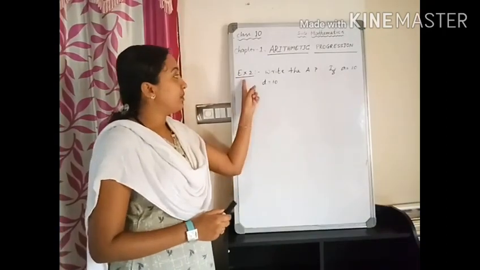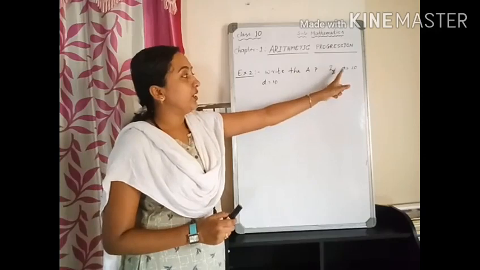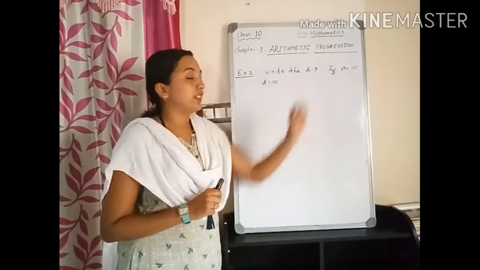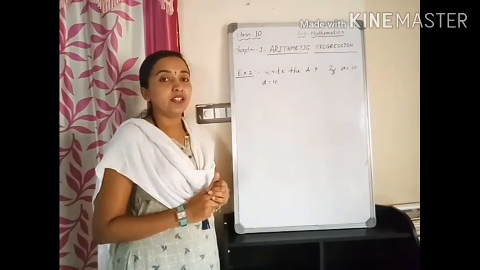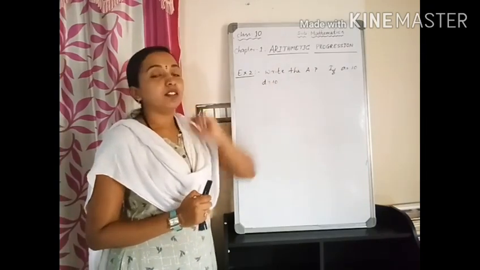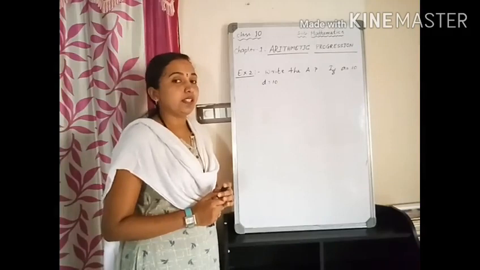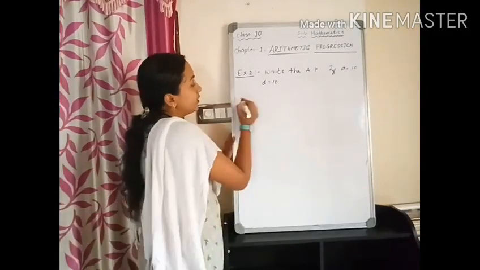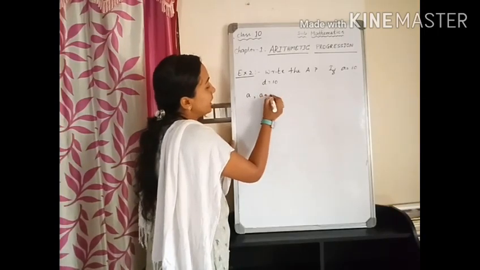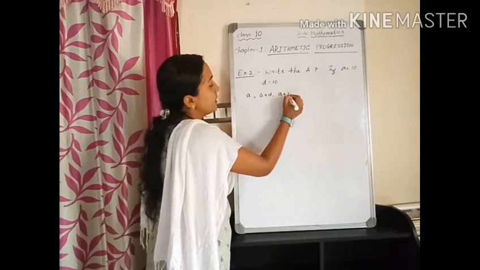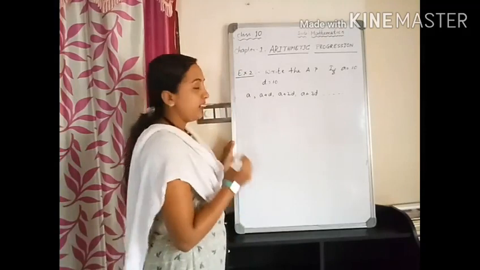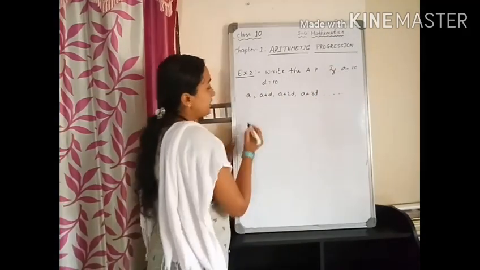Now, the second example is: write the AP if A is equal to 10, D is equal to 10. Here, the first term is given and the common difference is given. What we need to do is write an AP for this. So, let us start. We know the general formula for the AP is A, A plus D, A plus 2D, A plus 3D, etc. Right?